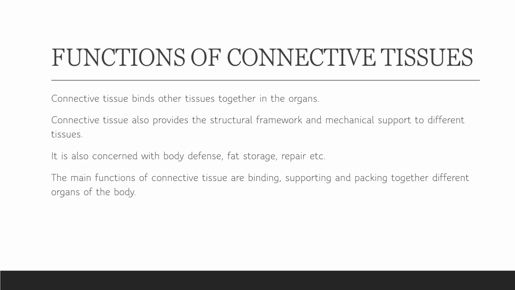And if they are present all over the body, they connect all the body functions and organs to each other. So they are concerned with defense, fat storage, repair, support, etc. The main function is binding, supporting, and packaging of the different organs of the body.